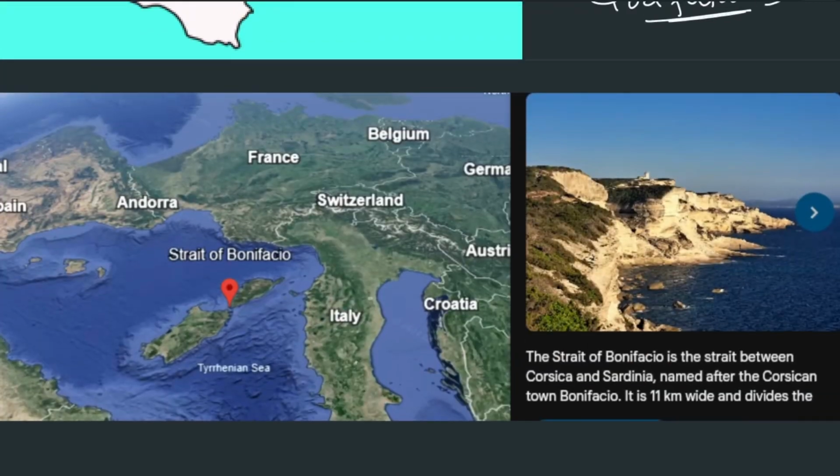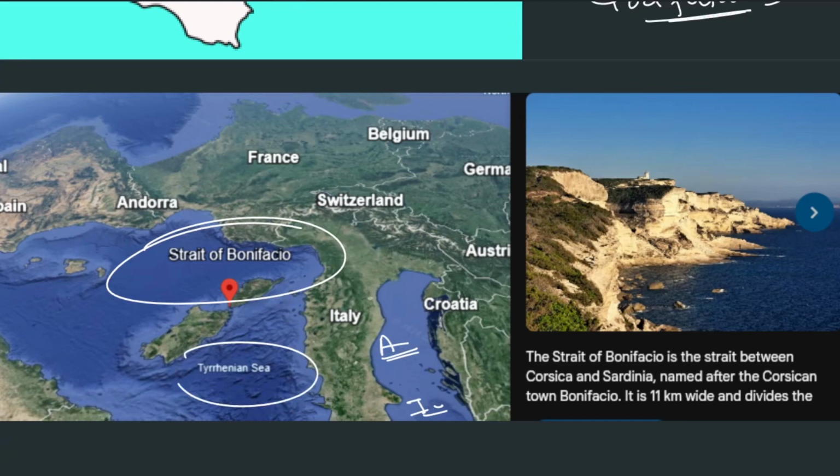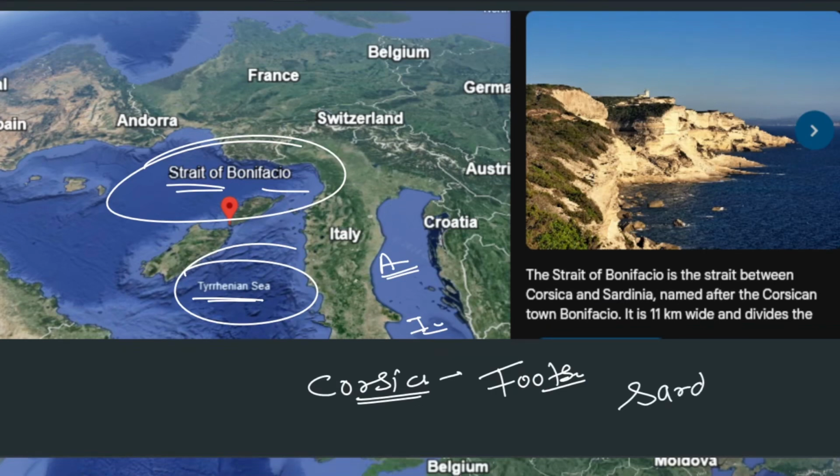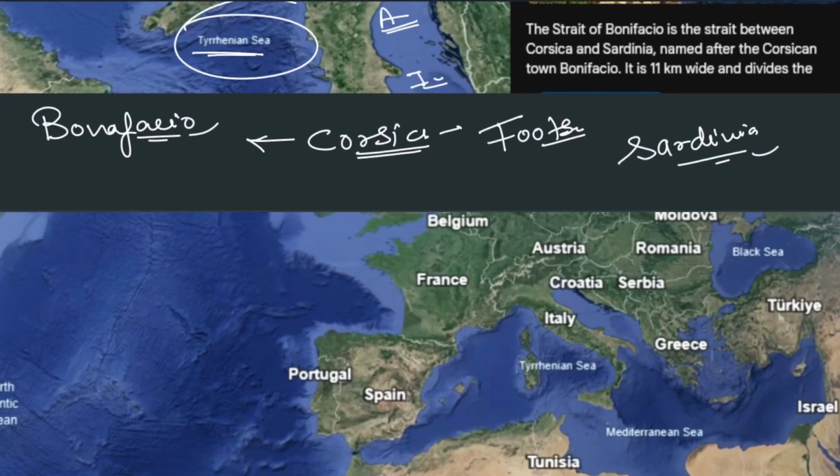Next one, we see the Strait of Bonifacio. This was the Adriatic Sea, lower down we saw the Ionian Sea, then we saw the Tyrrhenian Sea, and here is the Strait of Bonifacio. What does it connect? It connects Corsica, very famous in the football field, and Sardinia. You must have heard the name of the fish also, sardine. So, Strait of Bonifacio, please remember.